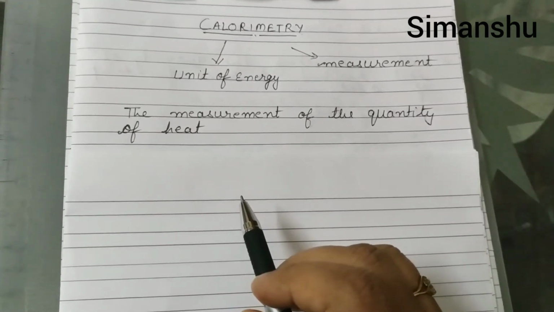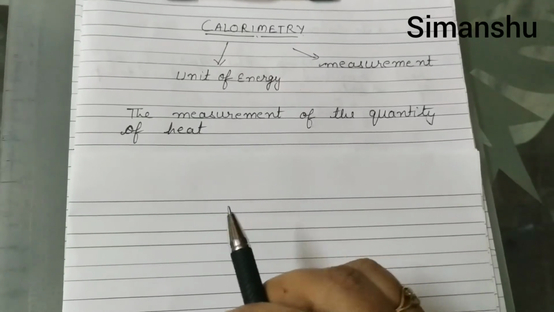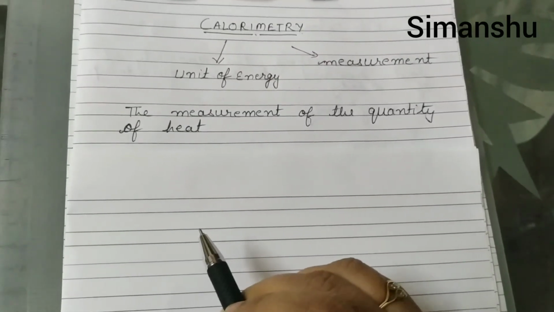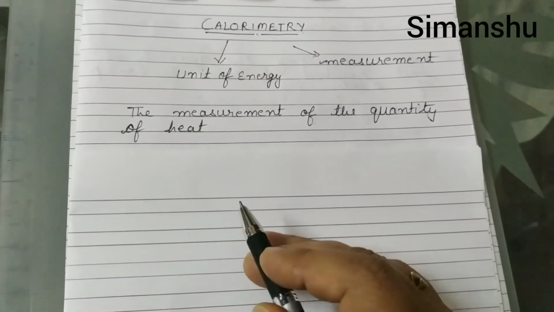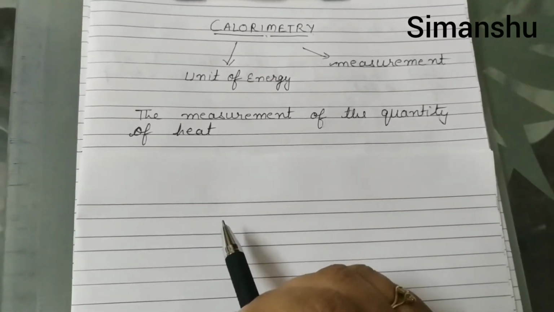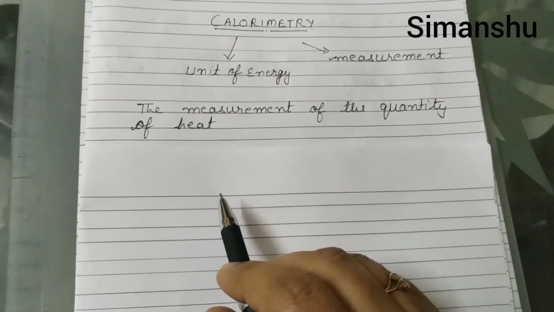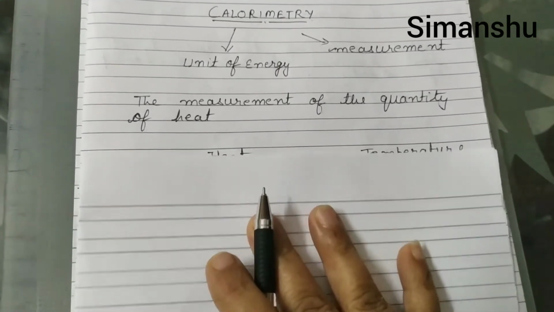In lower classes, you already did that in every substance, molecules are in continuous motion. Either they are moving from one place to another or they are vibrating only. So due to that kinetic energy they possess, the energy in them is known as heat energy.